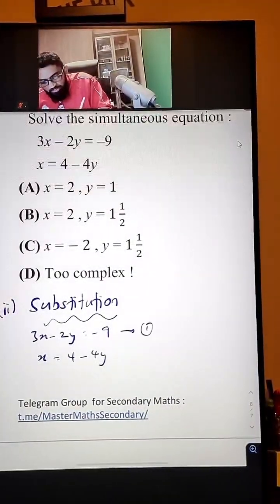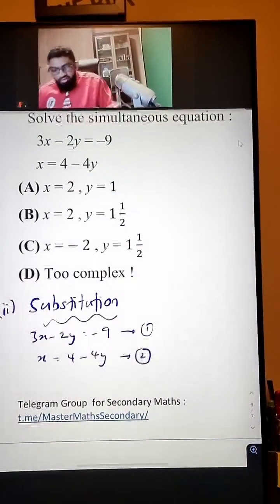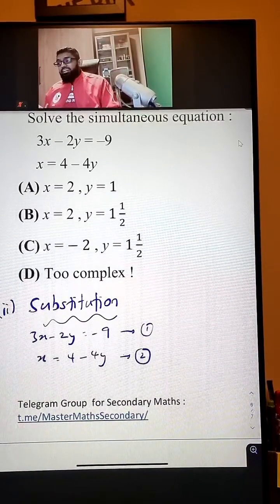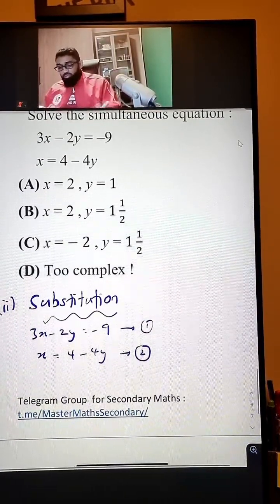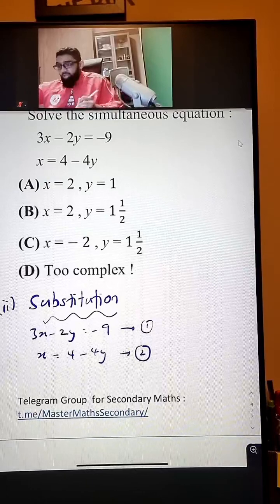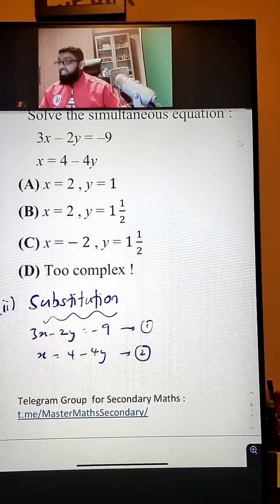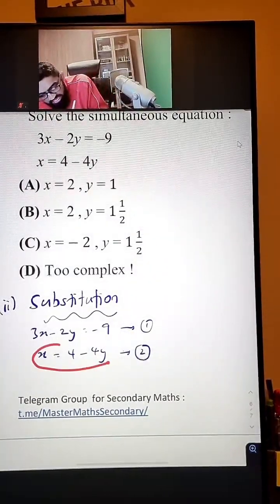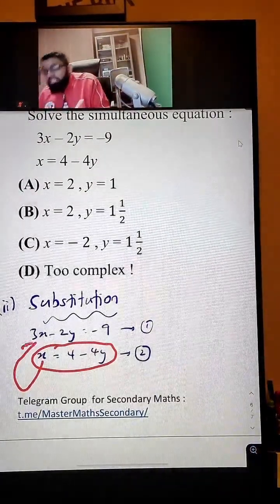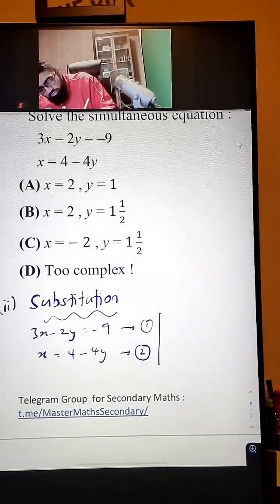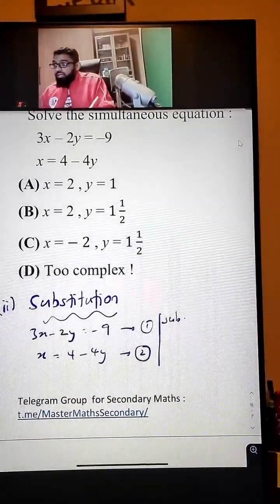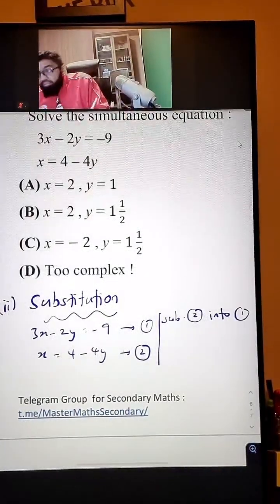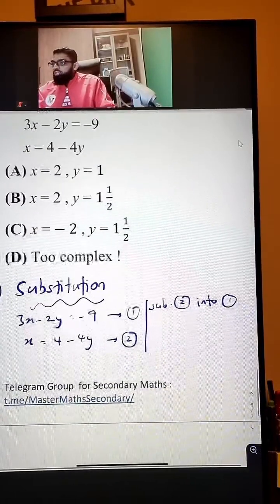Okay, again, you will label this as 1 and 2. You can choose to sub x or sub y, up to you. In this case, I will just sub the x because x is already given to me. Can you see that in the second equation? You can just take this second equation and pump it into the first equation. So sub equation 2 into 1.